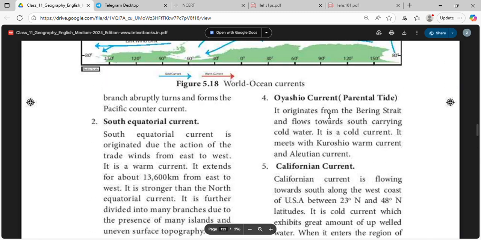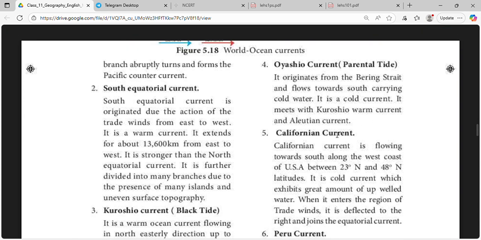Oyashio current originates from Bering Strait and flows towards south carrying cold water, so it's a cold current. It meets with the Kuroshio warm current and the Aleutian current.